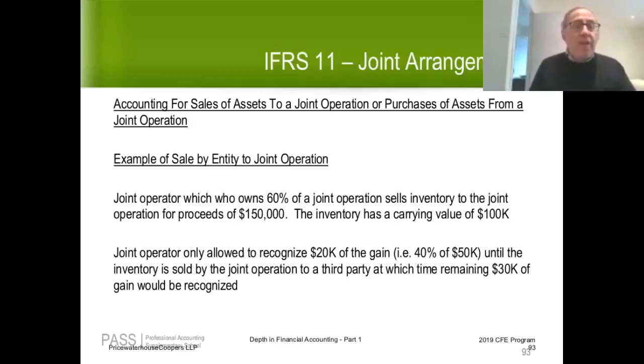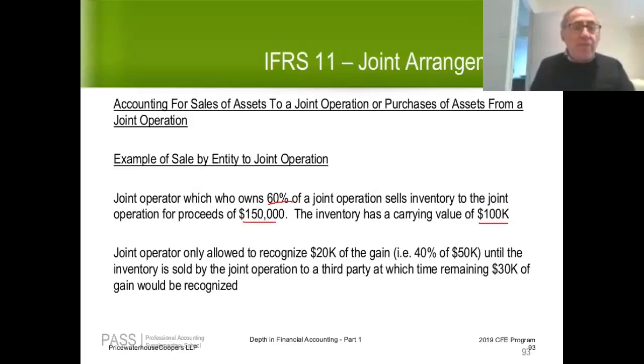Say you've got a joint operator, and the joint operator owns a 60% interest in a joint operation, and they sell inventory to the joint operation for proceeds of $150,000, and the carrying value is $100,000. So the total profit is $50,000.